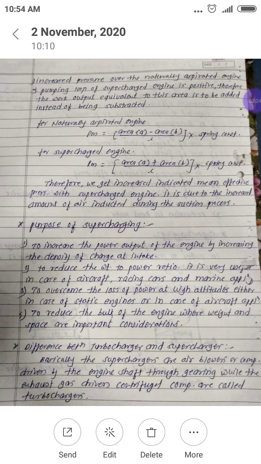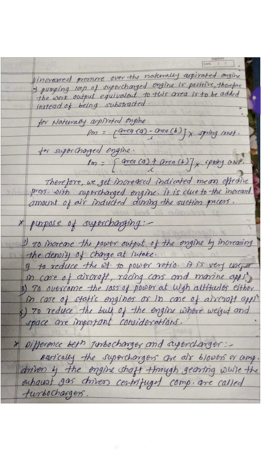In the previous lecture, we discussed supercharging. Now, there are two terms used, turbocharger and supercharger. So, what is the basic difference between a supercharger and a turbocharger? Basically, superchargers are air blowers or compressors which are driven by the engine shaft through a gear arrangement, while exhaust gas driven centrifugal compressors are called turbochargers.